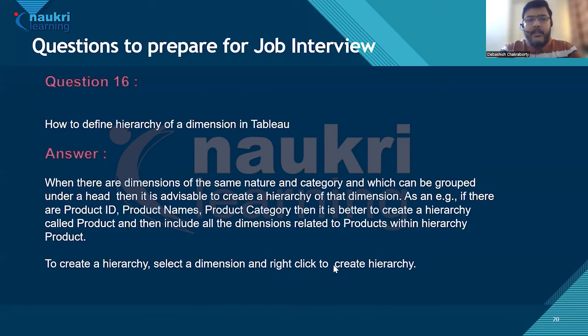Question 16. How to define a hierarchy of a dimension in Tableau? When there are dimensions of the same nature and category, they can be grouped together under a head, and it is advisable to create a hierarchy of the dimension. As an example, if there are product ID, product names, product category, then it is better to create a hierarchy called product and then include all the dimensions related to product within that hierarchy. To create a hierarchy, you have to select the dimension, right click, and then create hierarchy.